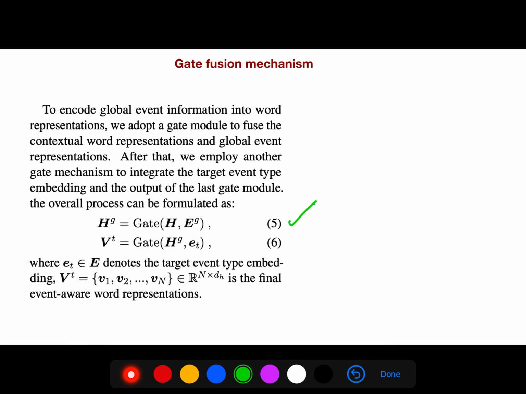So to encode the global event information into word representation, we adopt a gate module to fuse the contextual word representation and global event representations. After that, we employ another gate mechanism to integrate the target event type embedding and the output of the last gate module. And the overall process can be formulated like this.